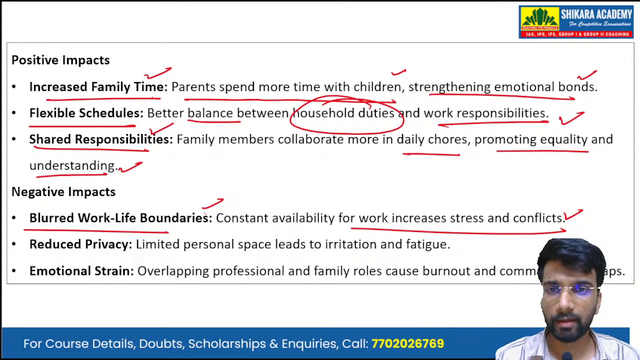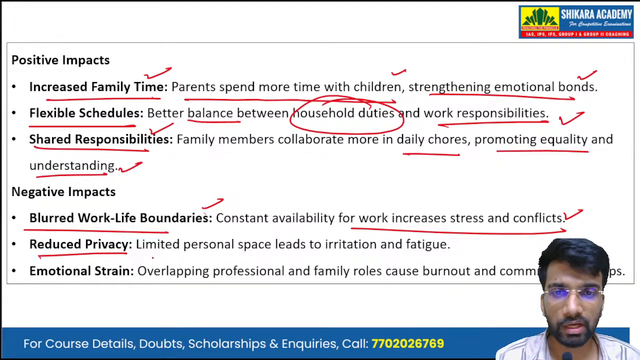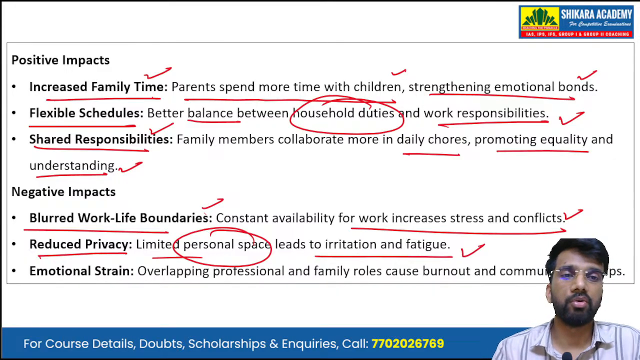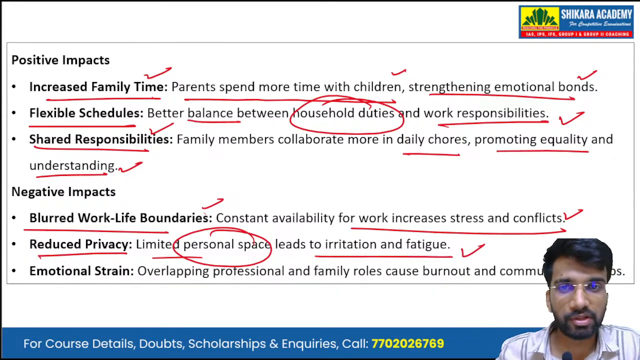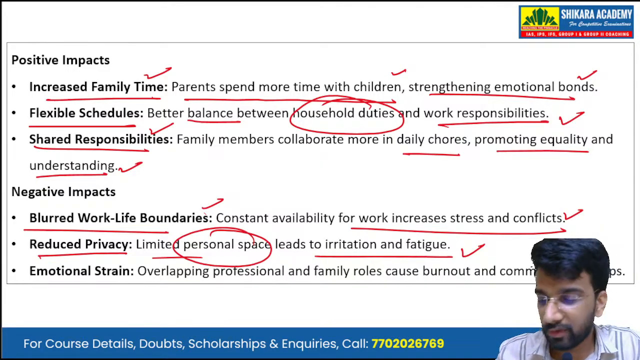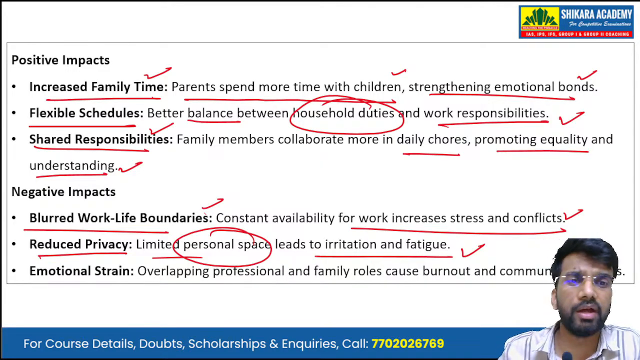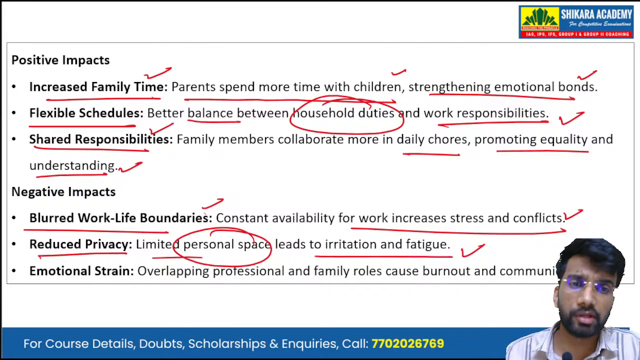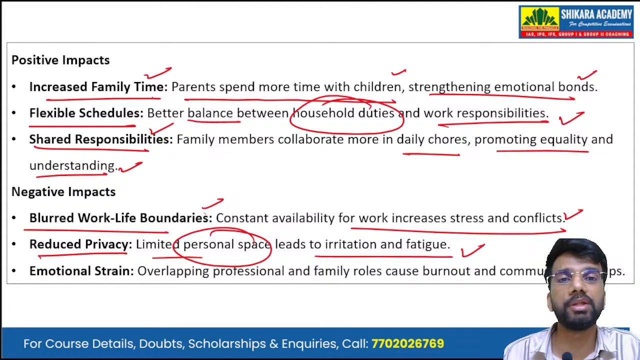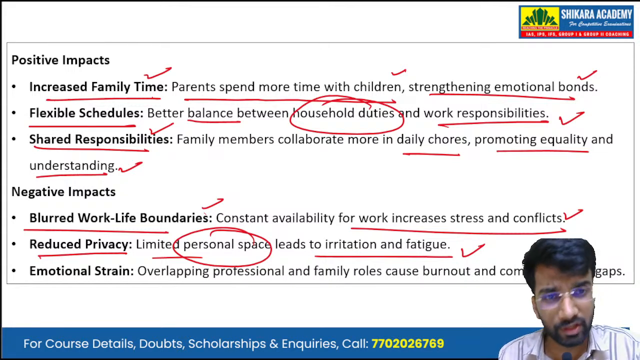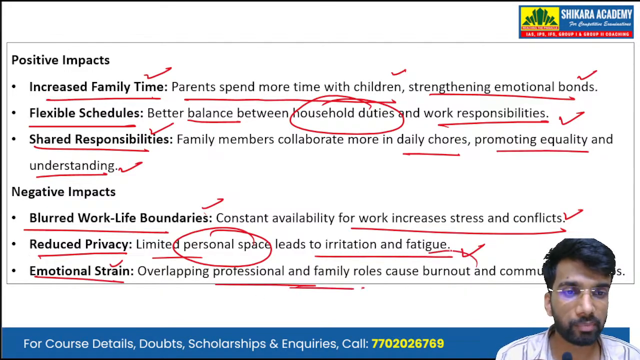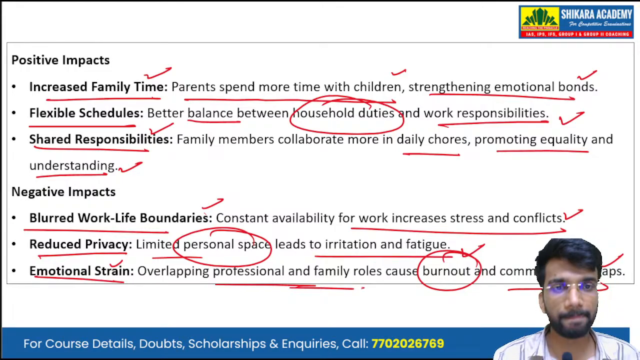Okay? Then there is reduced privacy. Limited personal space leads to irritation and fatigue. Okay? So all the members, they were living under the same roof, and they might feel that they are lacking personal space. They do not have personal space, and this lack of personal space leads to further irritation and fatigue among the relations. Then there was emotional strain. Overlapping professional and family roles causes burnout and communication gaps.